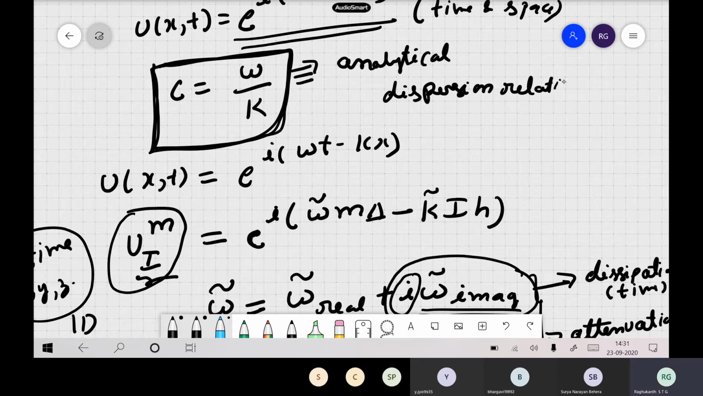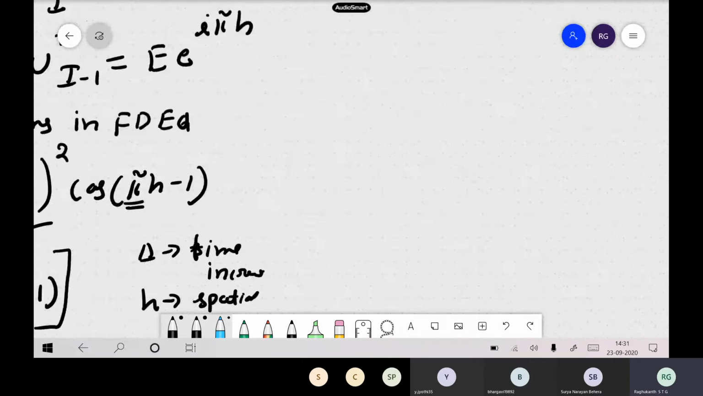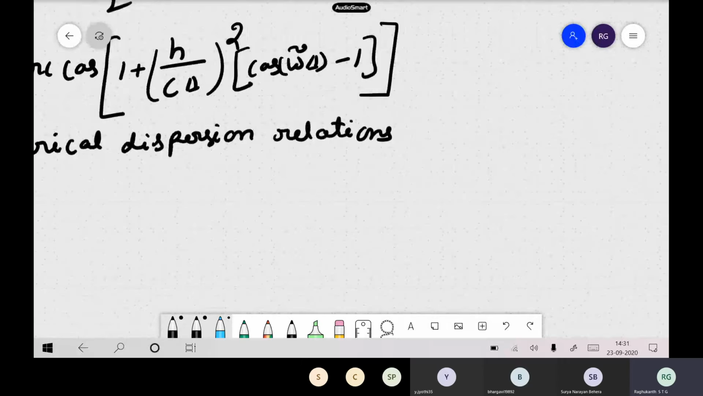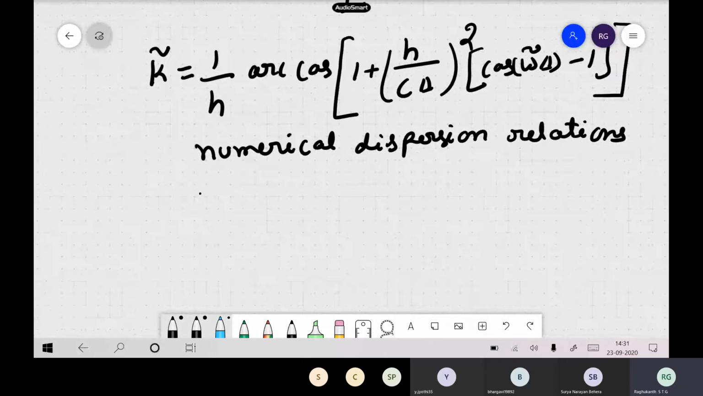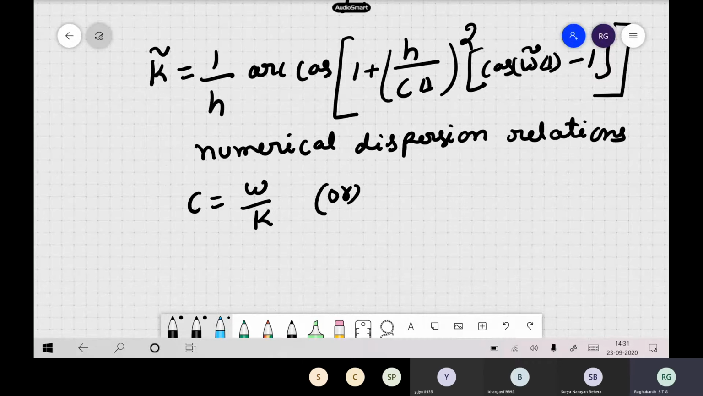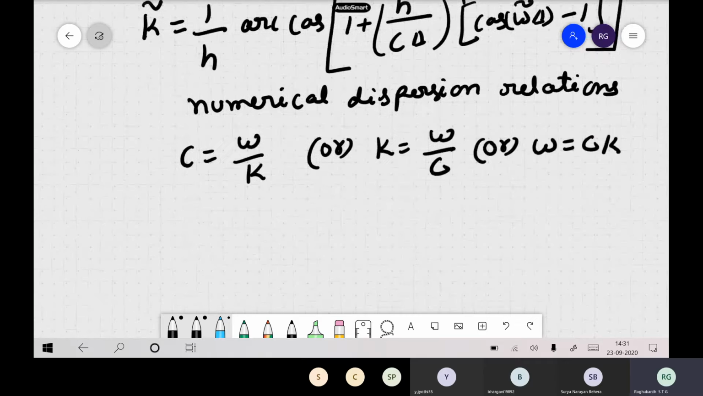Now, in a finite difference format, because we have discretized everything, there is a chance of getting negative roots and other things. So this is our numerical dispersion relation. The analytical dispersion relation is omega by k equals c, or if you want to write it in terms of k, k equals omega by c, or omega becomes c times k. So this is our analytical dispersion relation.